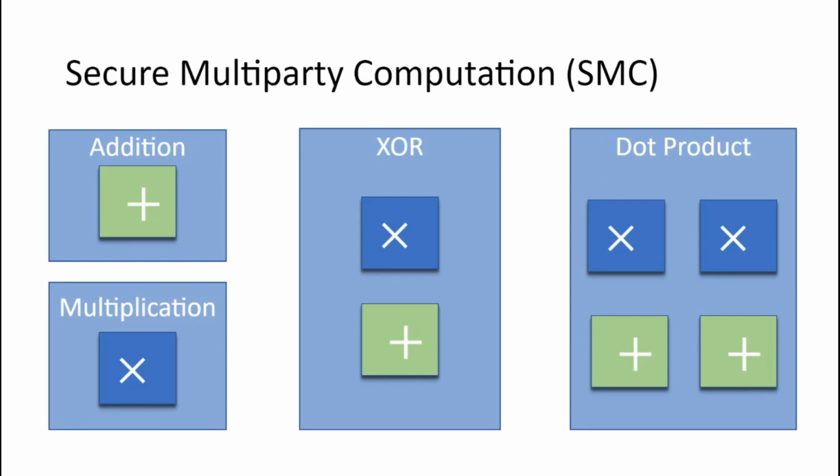So how do we use this technique to do our text classification? Well, all the computations we need to do can be broken down into additions and multiplications. And there are already known protocols that can do secure additions and multiplications. So we use these protocols as our building blocks to create the more protocols that we need in order to do text classification. So for example, we can use addition and multiplication to create the XOR protocol or a dot product protocol.